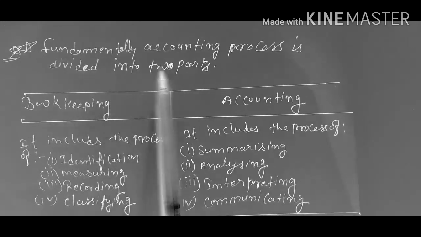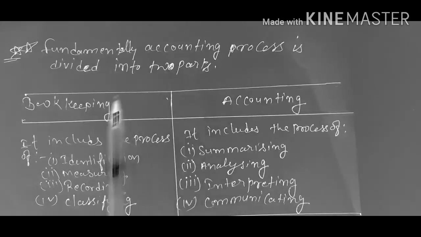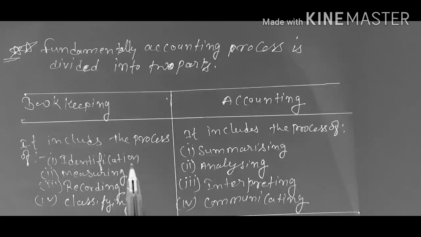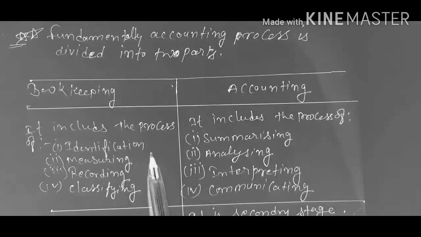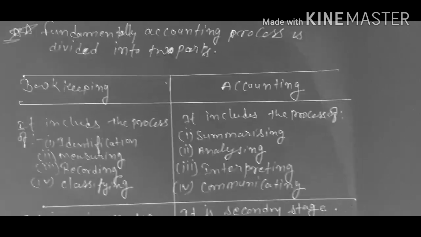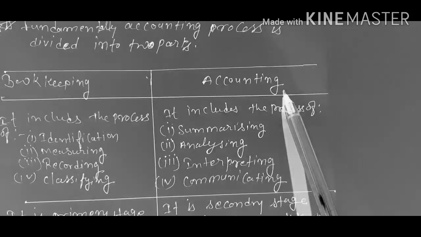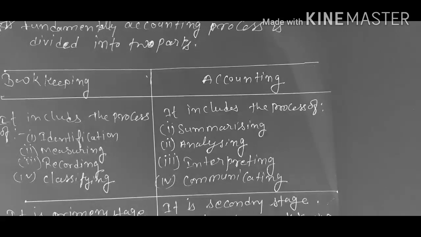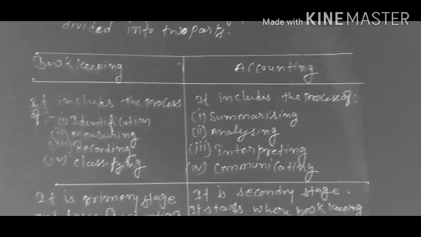Bookkeeping includes identification of financial information, measuring, recording and classifying, whereas accounting includes the process of summarizing, analyzing, interpreting and communicating.